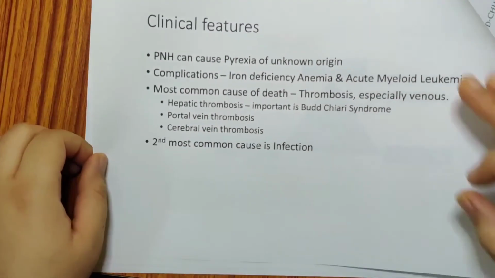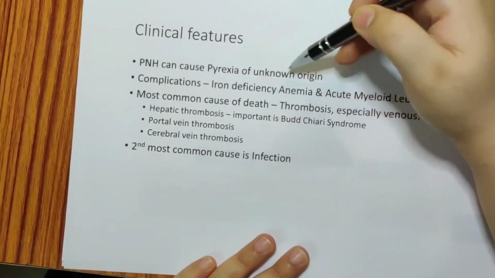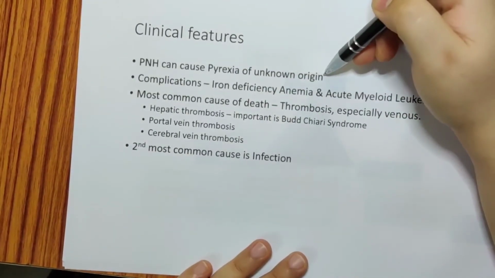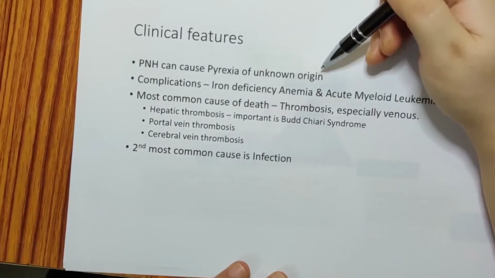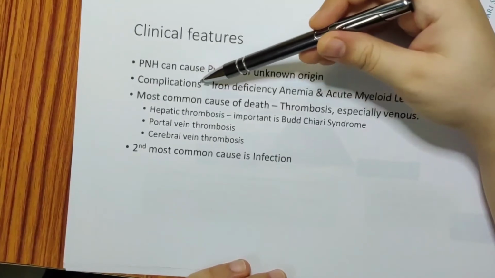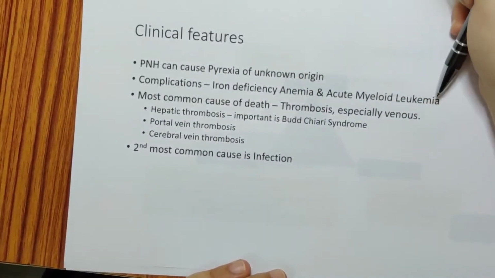Now, what other things can we see in the clinical features? There can be pyrexia of unknown origin. There can be some amount of fever, for which we do a lot of investigation, and still we do not know why the fever is occurring. Now, what are the other complications? This can also coexist with iron deficiency anemia and acute myeloid leukemia.